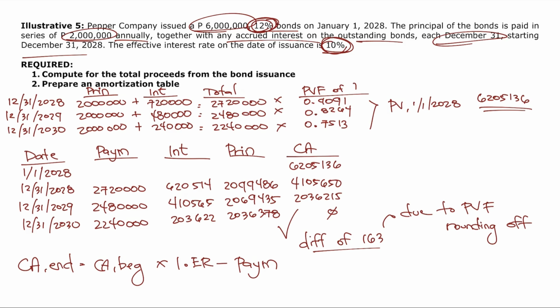6,205,136 times 1.1 minus 2,720, or that's 4,105,650. Pareho, tama? Times 1.1 minus 2,480 na sa 2029, no? Hindi magkapareho. So, 2,036,215 times 1.1 minus 2,240, makukuha mo yung 164 pesos na difference. Maliwanag ba? So, that's the end of bonds payable.